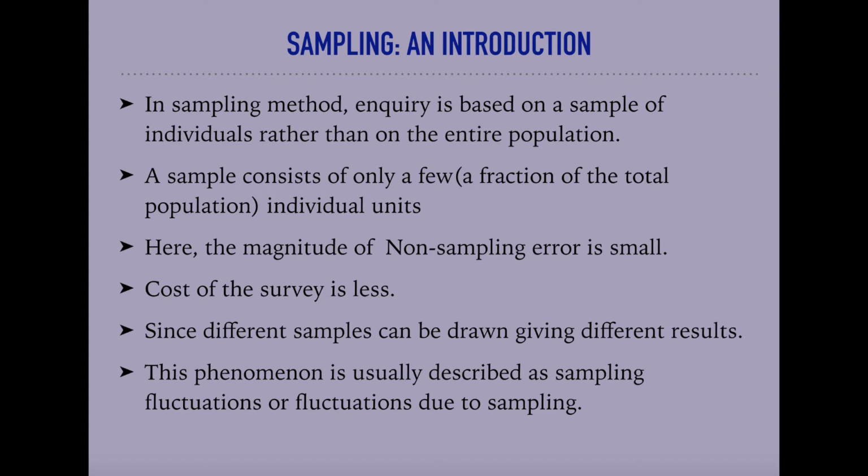Thus, in statistics, population is an aggregate of objects, animate or inanimate, under study. Population may be finite or infinite. It is obvious that for any statistical investigation, complete enumeration of the population is rather impracticable. So, in the sampling method, inquiry is based on a sample of individuals rather than on the entire population.